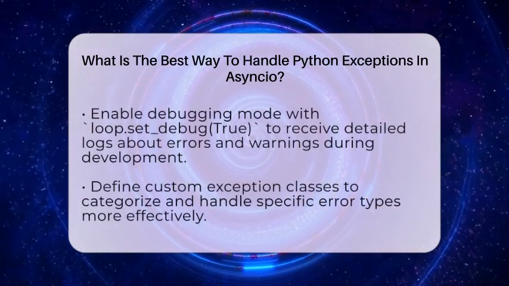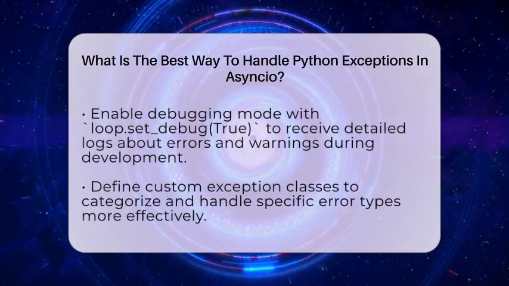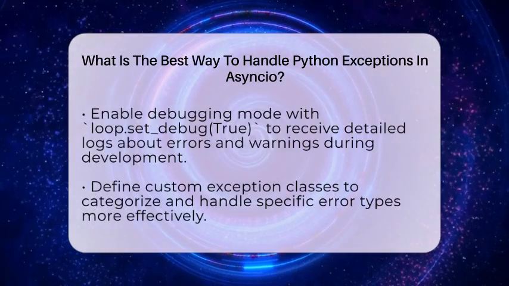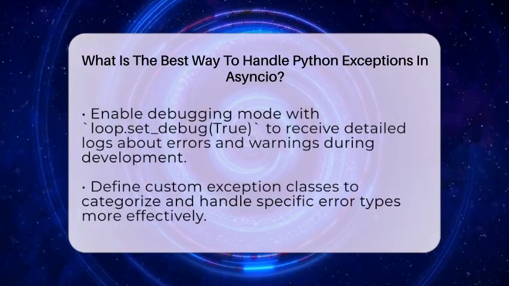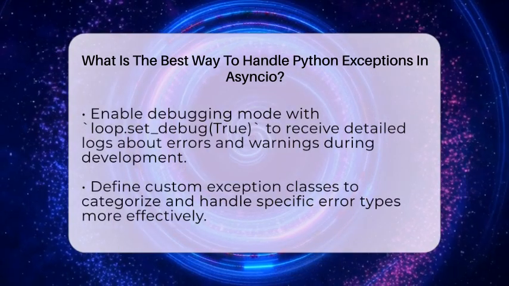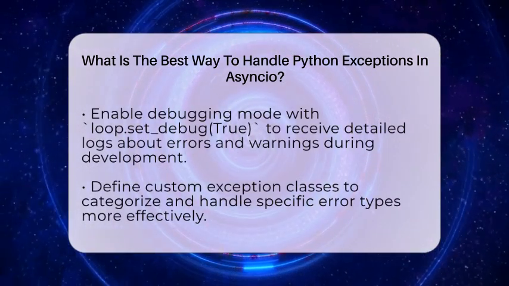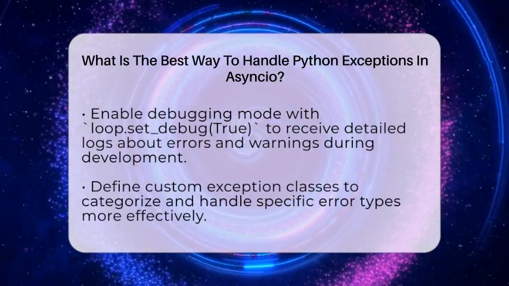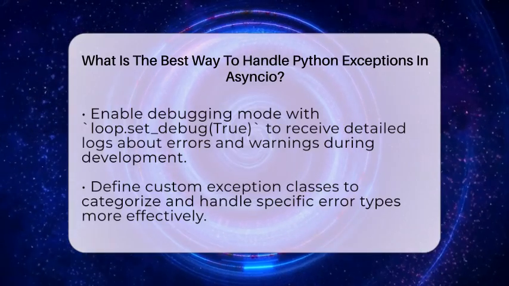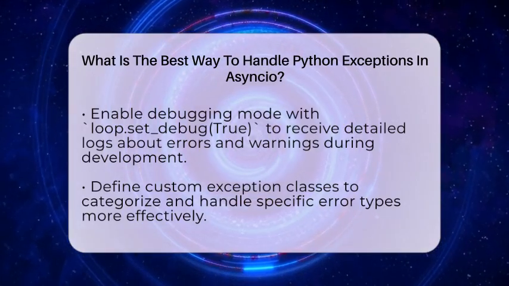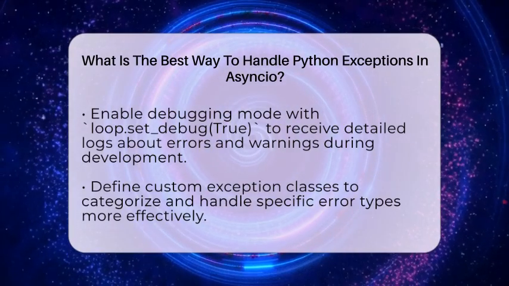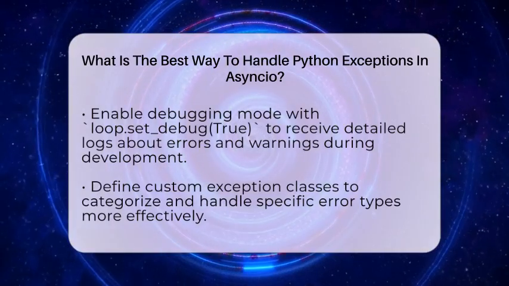For errors that slip through, wrap your main async function in a top-level try and except block. This catches any unhandled exceptions and prevents the event loop from hiding errors. Turning on debugging mode by calling loop.set_debug(True) gives you detailed logs about errors and warnings. This helps you spot issues early during development.